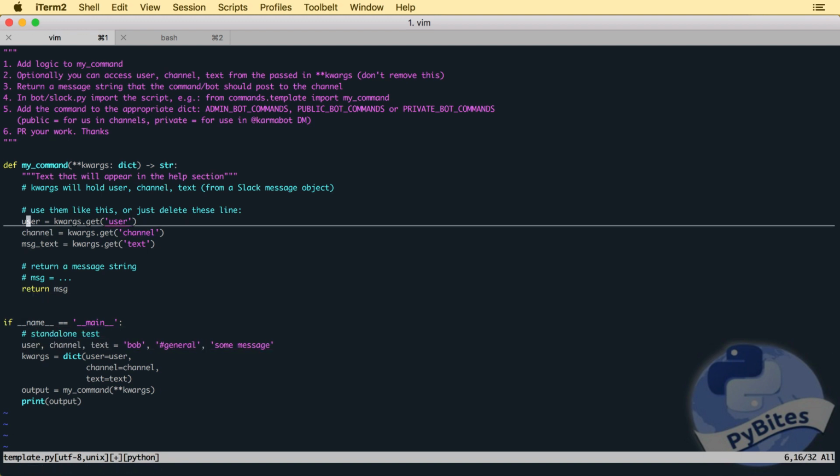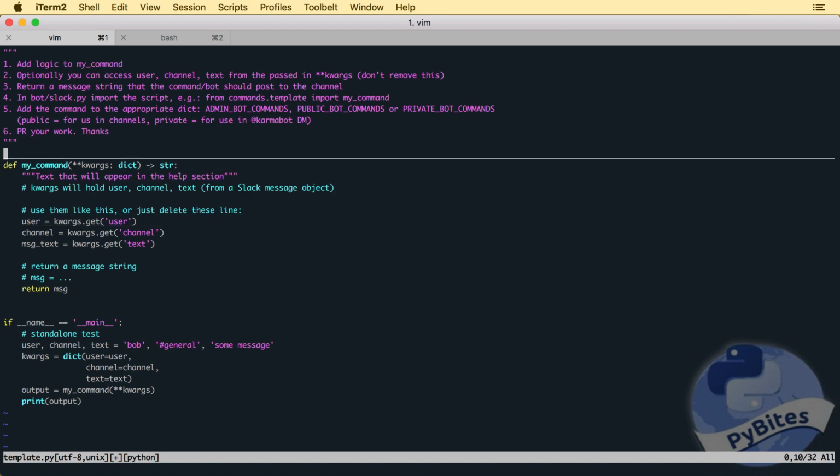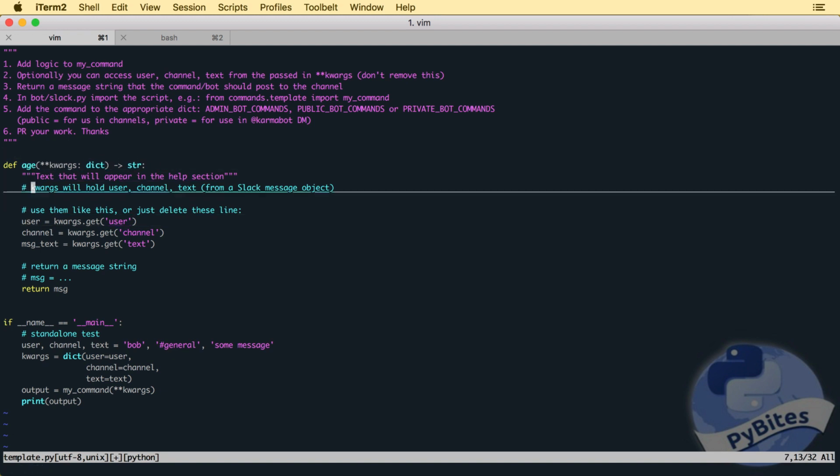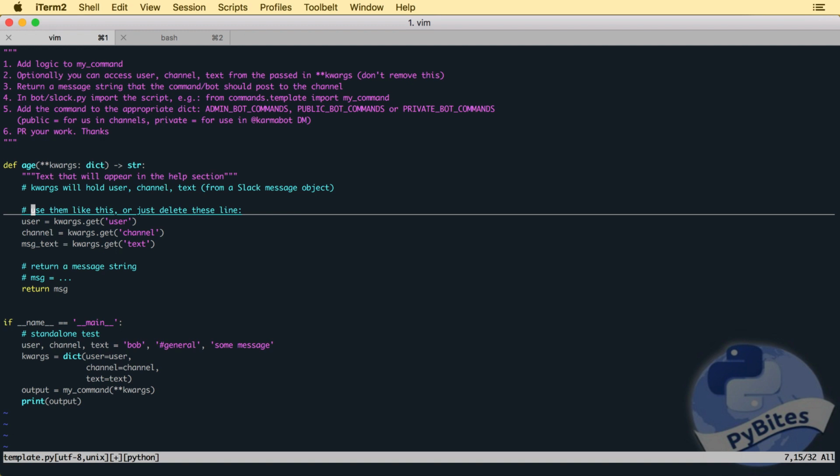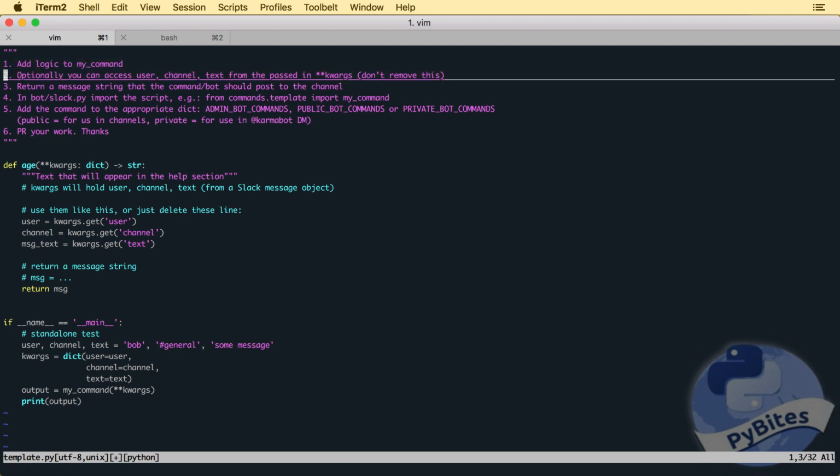So for example, let's do a command that is called age, and we're going to print the number of days that PyBites is alive. So again, we make the my command, we can use kwargs, we need to return a message string with what the bot is going to post in Slack. Then we have to import the new function, which you will see in a bit, and add it to the right dictionary. And then PR the new command. So let's write some code.